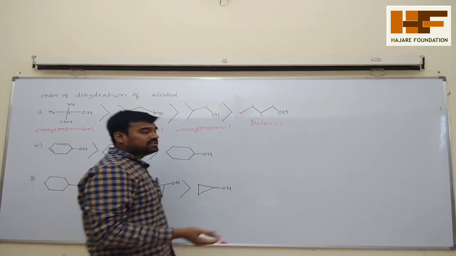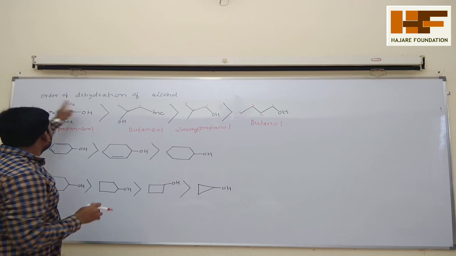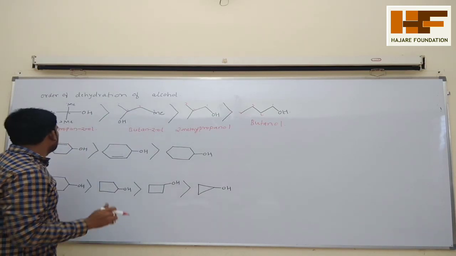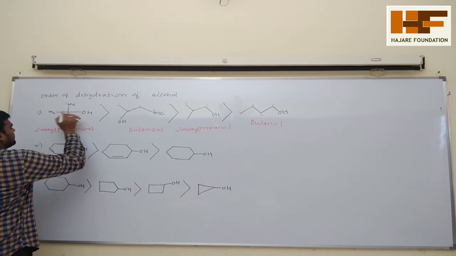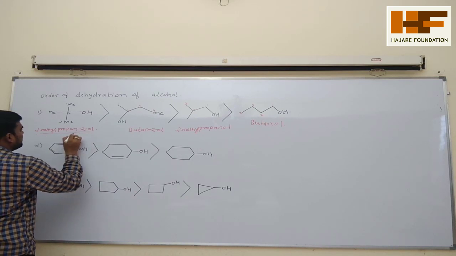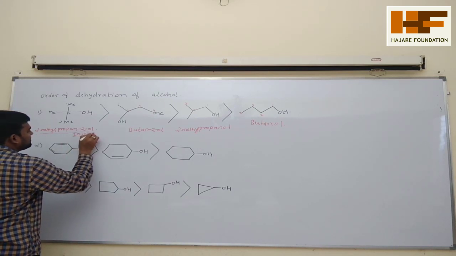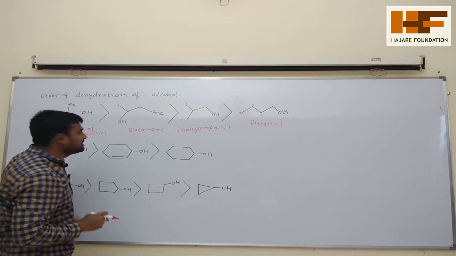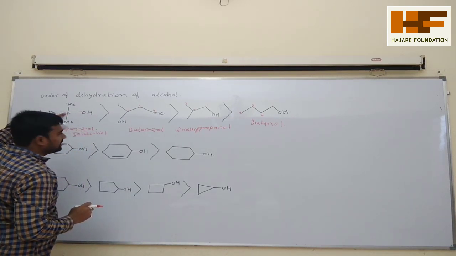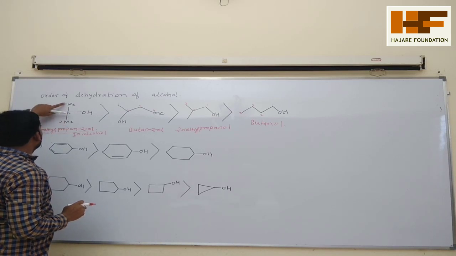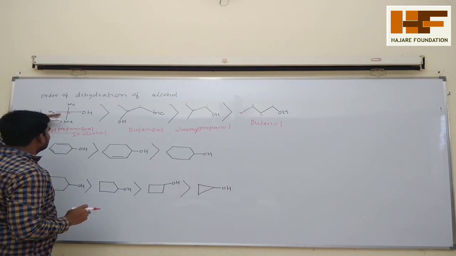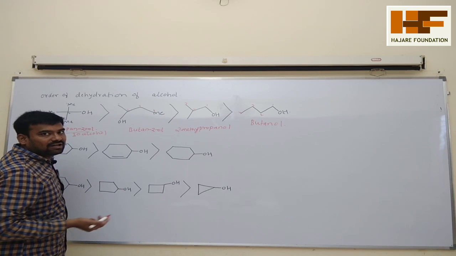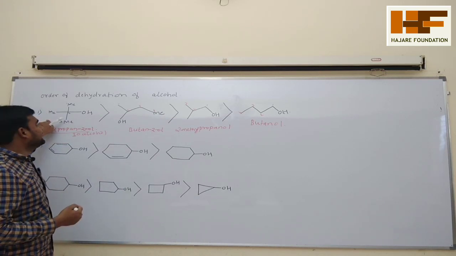Okay, so which alcohol? See the order of dehydration of alcohol. As you know, this alcohol is a tertiary alcohol. What is a tertiary alcohol? An OH group attached to a tertiary carbon atom. What is a tertiary carbon atom? One carbon atom attached to another 3 carbon atoms, 1 2 3. So hence tertiary alcohol will undergo dehydration more easily.